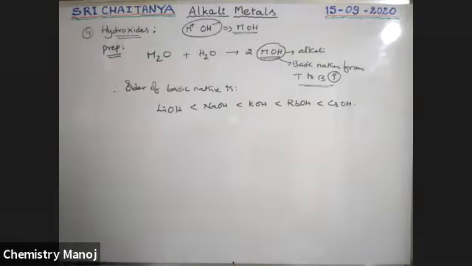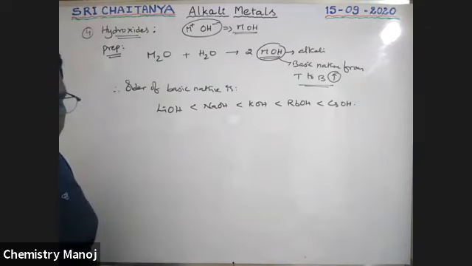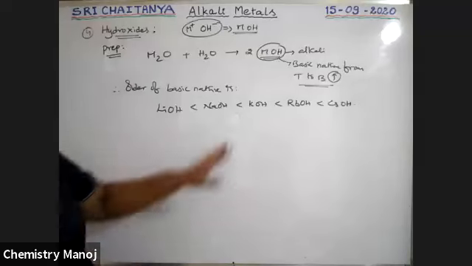So this is the order of basic nature, boys. From top to bottom, this basic nature increases.